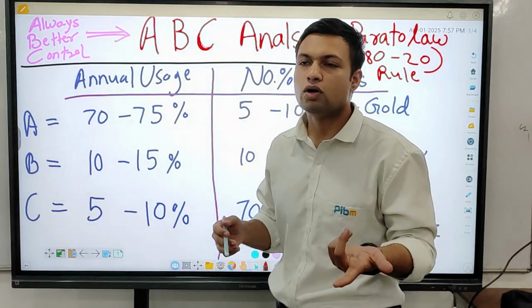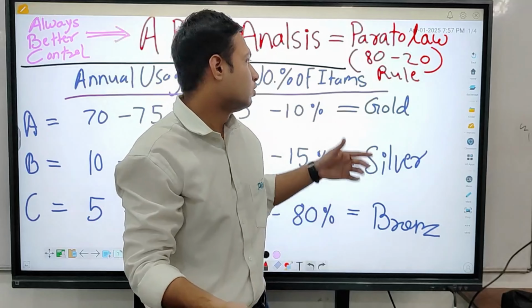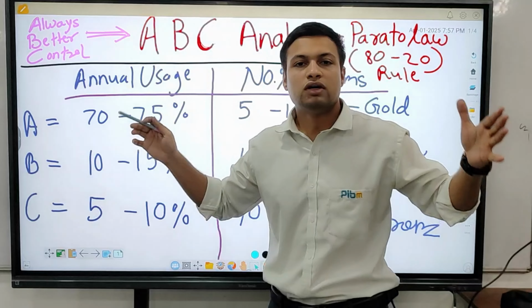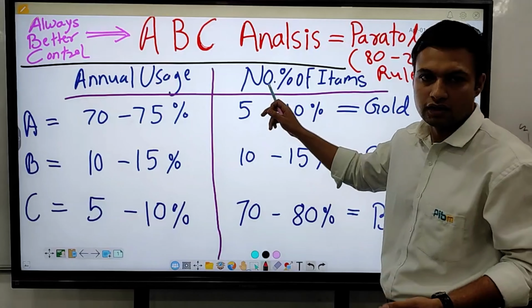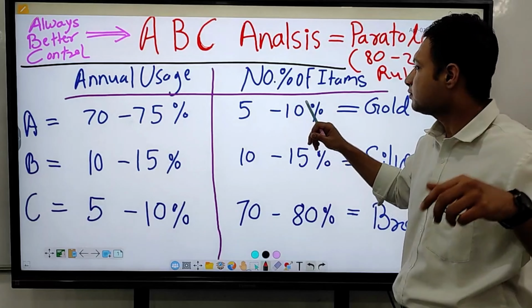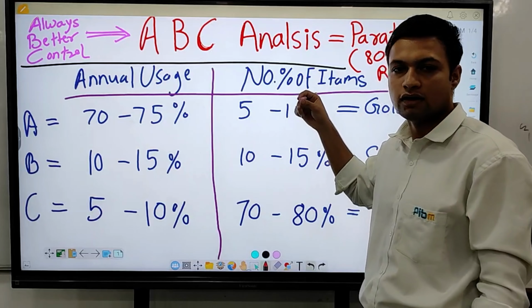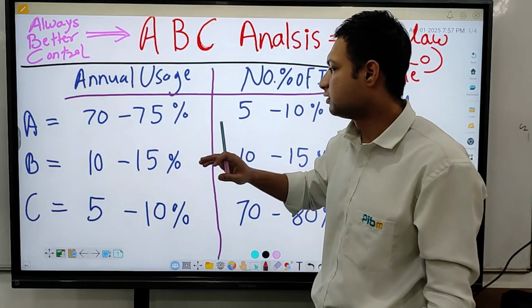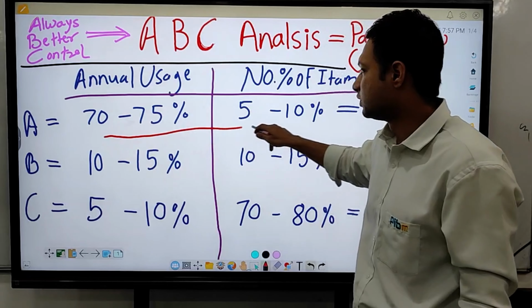As we all know, gold prices are rising day to day in the market, so we can't have it in bulk. The quantity will be limited, like 5% to 10% of the number of items in our inventory, whereas the value of those items is 70 to 75%, almost 80%. This is what is called A items.